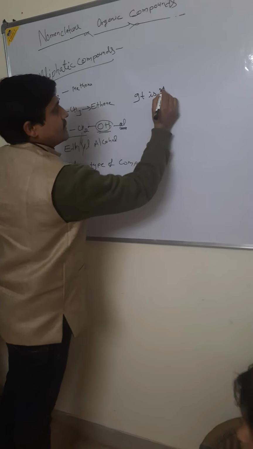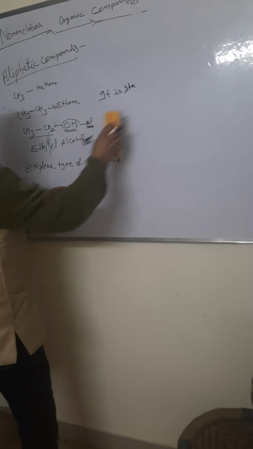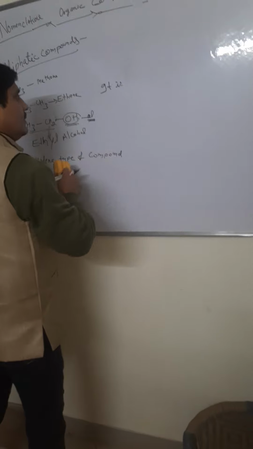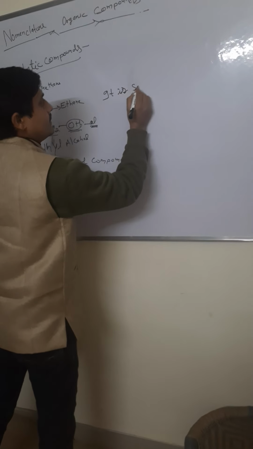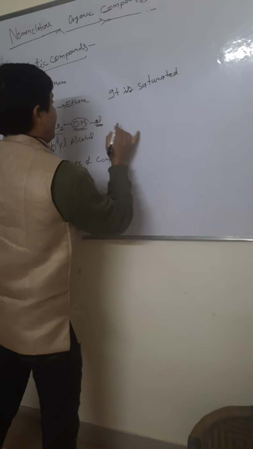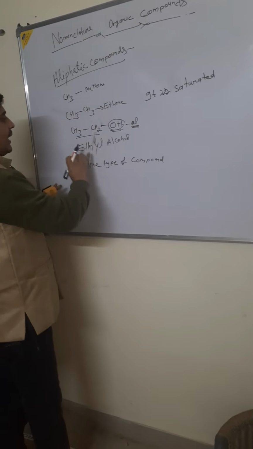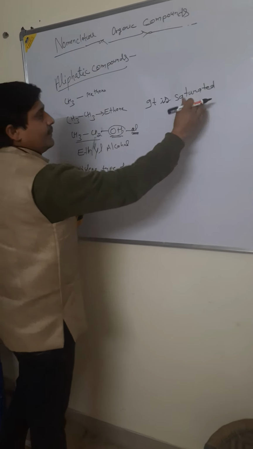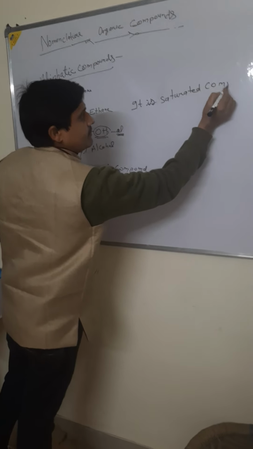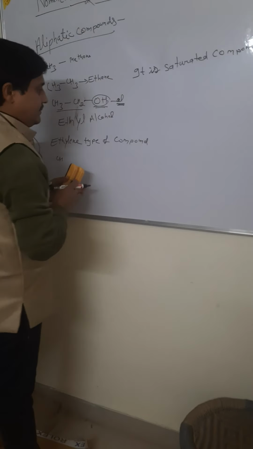is saturated. It is on the board. This is all compounds: ethyl alcohol, methyl alcohol and methane are saturated compounds.